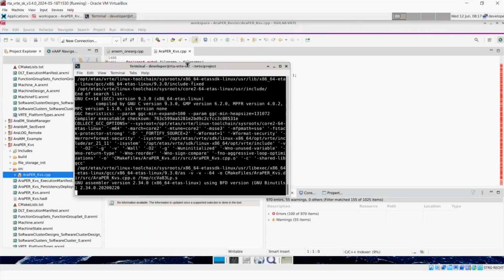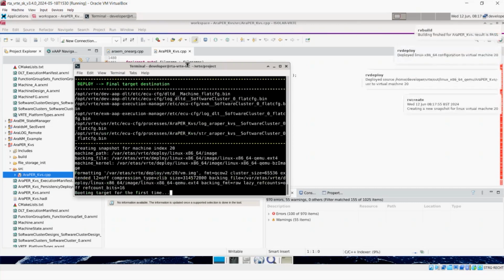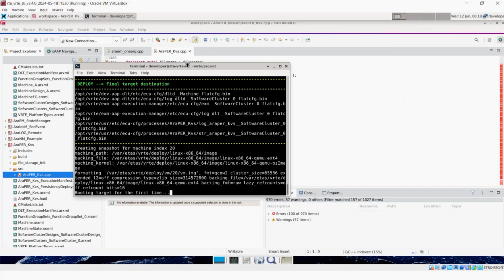So it looks like it's just about got through finishing the compilation. You can see now it's done the build. It's copied that data into a deployment location. We've set up an NFS file mount on the host side, and then we're going to boot this machine for the first time.